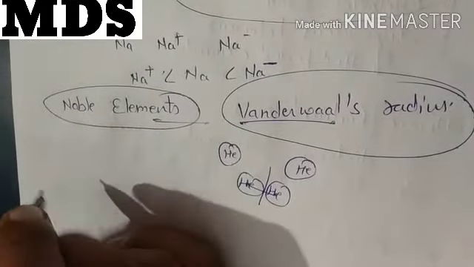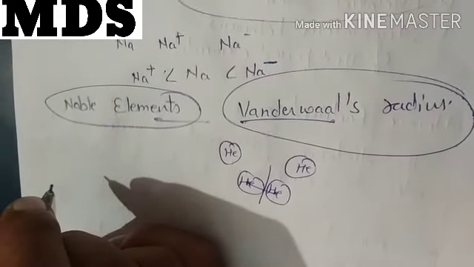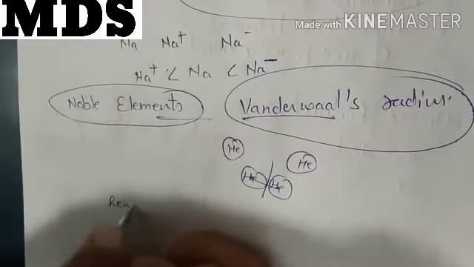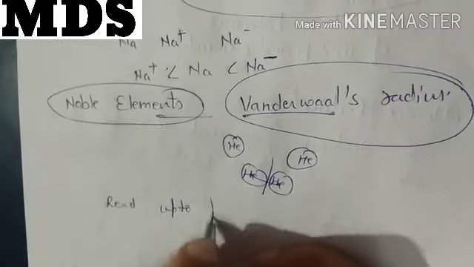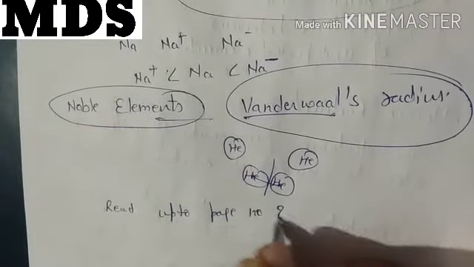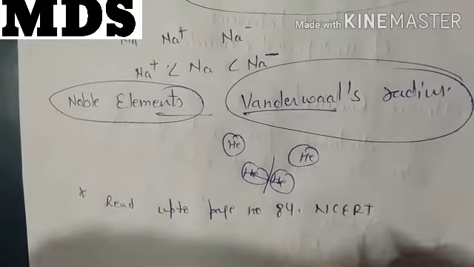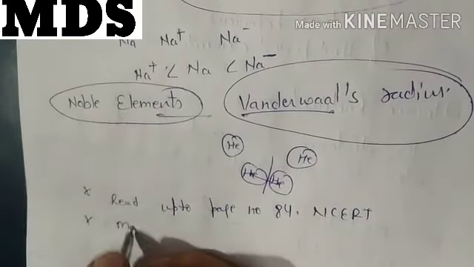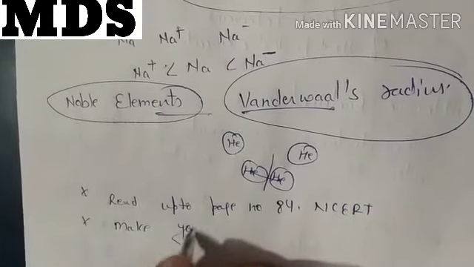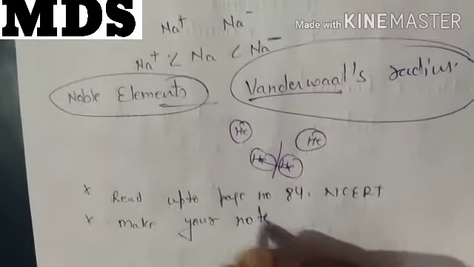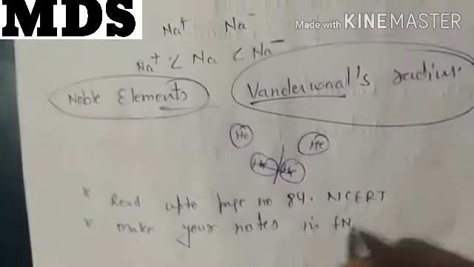Today, first thing you have to do is read up to page number 84 of NCERT. Second thing, make your notes in fair notebook design.